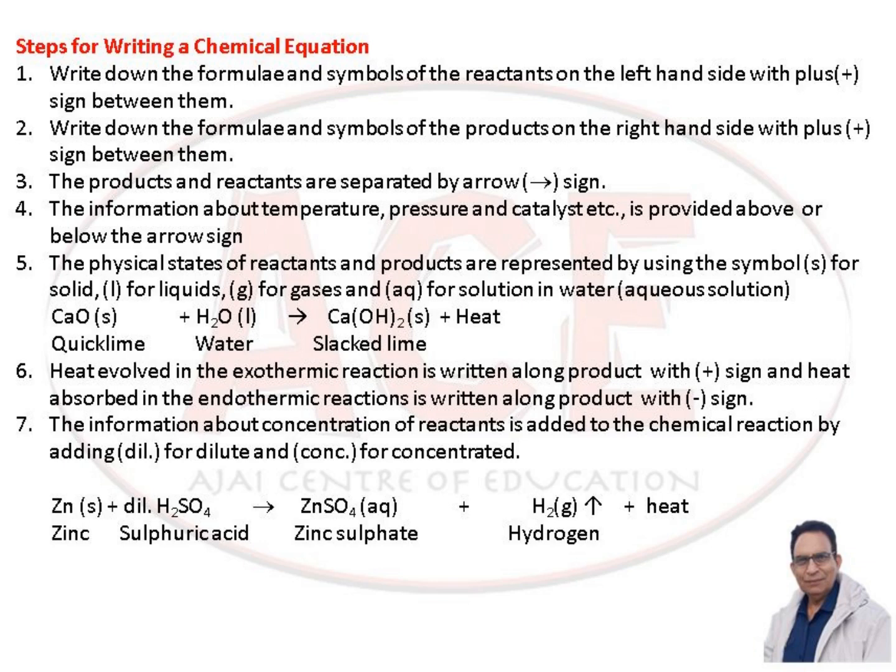Heat evolved in an exothermic reaction is written along with the products with a plus sign, and heat absorbed in an endothermic reaction is written along with the products with a minus sign. The information about concentration of reactants is added to the chemical reaction by adding DIL for dilute and CONC for concentrated. Example, zinc reacts with sulfuric acid. Here in front of sulfuric acid DIL is written, it means it is dilute sulfuric acid. On reacting, they give zinc sulfate and hydrogen gas along with the release of heat.